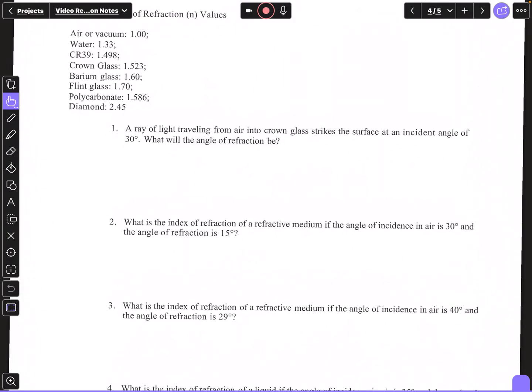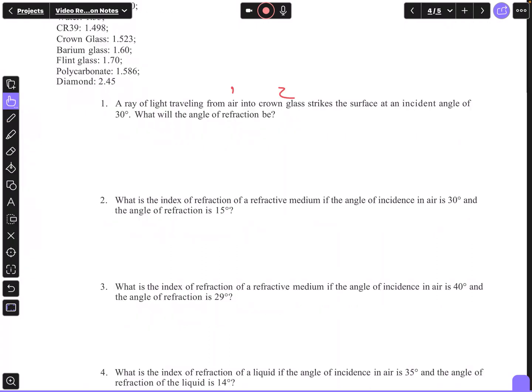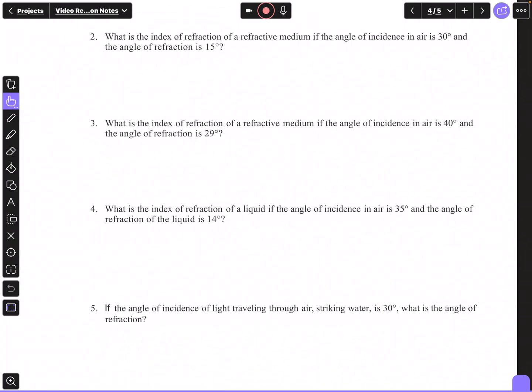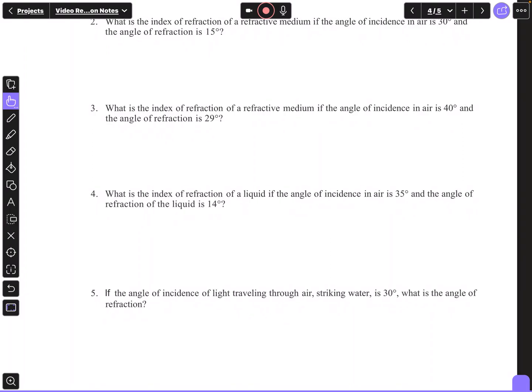If you look at some of these, you'll have to read the problem carefully to decide what your first and second medium are. For example, the first one, light ray traveling from air to crown glass. Well, air is going to be your first one, and crown glass can be your second medium. Number 2 is worked just like the one we just worked. Number 3 is like that one also. And number 4 is the same way.